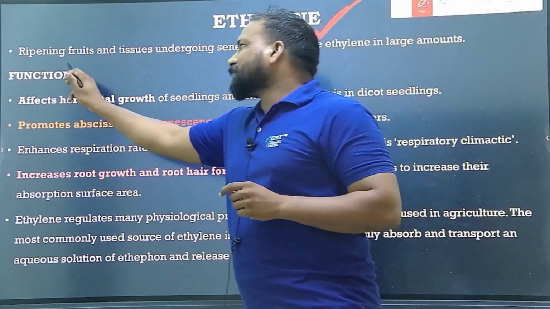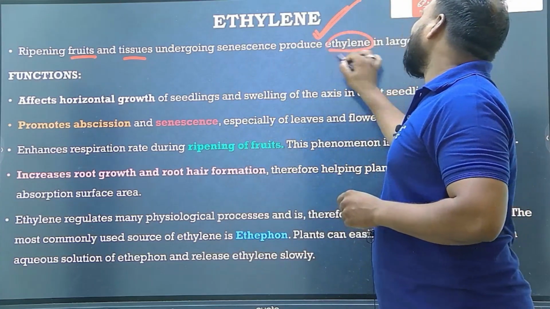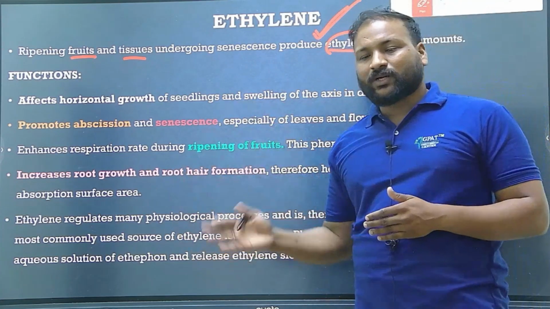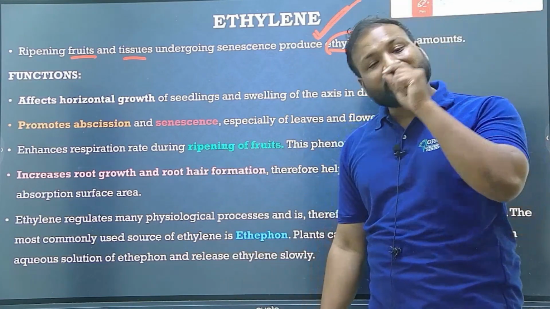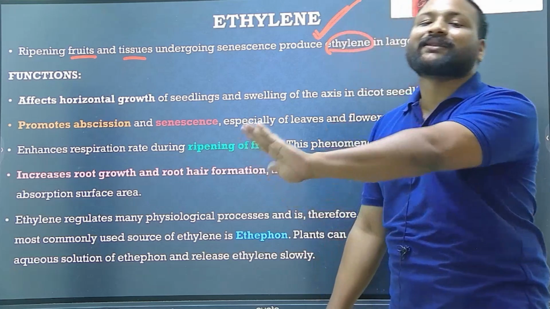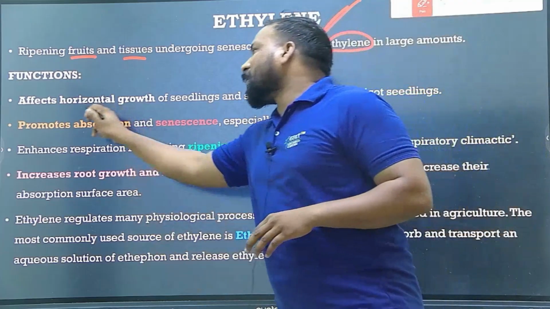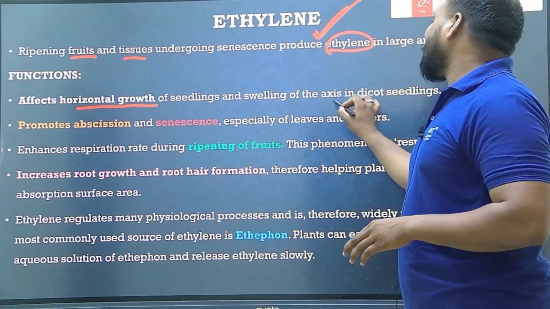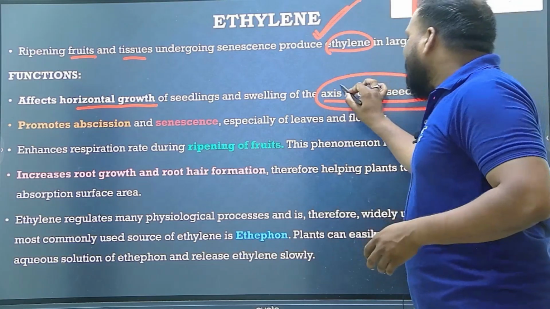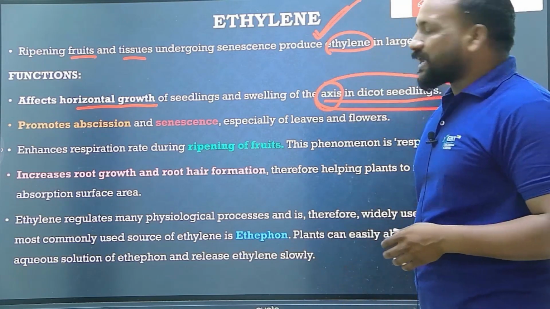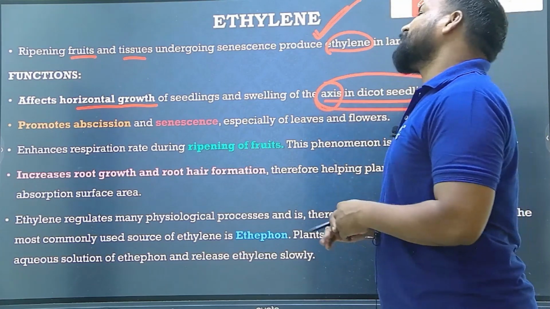Mainly for the ripening of fruits, and tissues undergoing senescence produce ethylene in large quantities. Whatever the part, whatever the leaf or fruit, if it undergoes ripening or senescence, that means it is releasing ethylene. Clear? Yes. And coming to the functions, they affect the horizontal growth of seedlings and swelling of the axis in dicot seedlings.